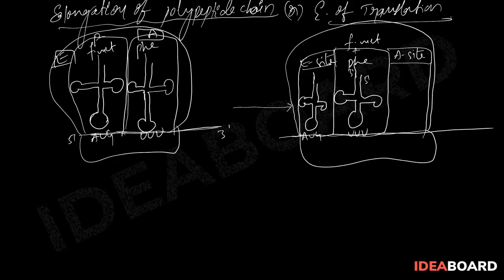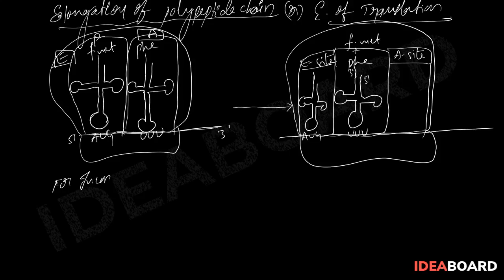For every amino acid, especially to carry the amino acid from the cytoplasmic pool or various places into the translation site, it will require one GTP. Another GTP will be used during translocation, when the ribosomal complex will be translocated. Hence, for the incorporation of every amino acid, 2 GTPs are required.